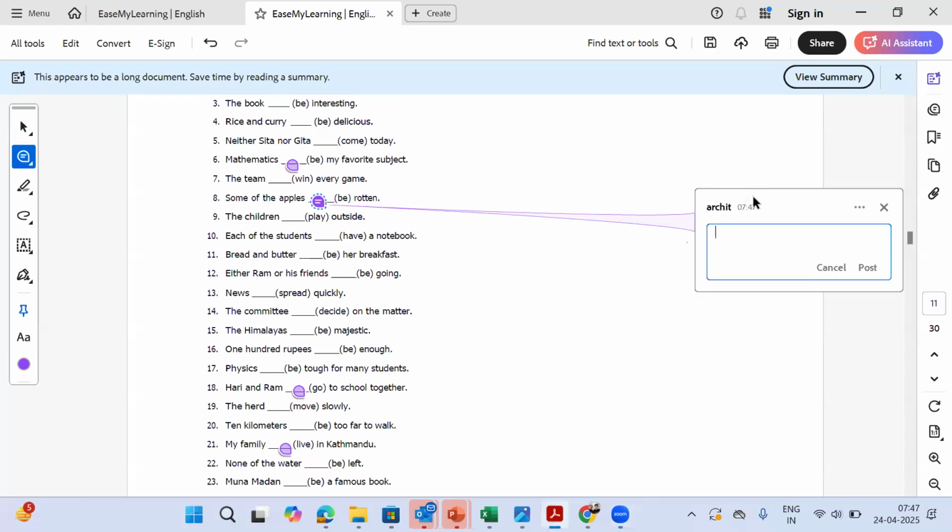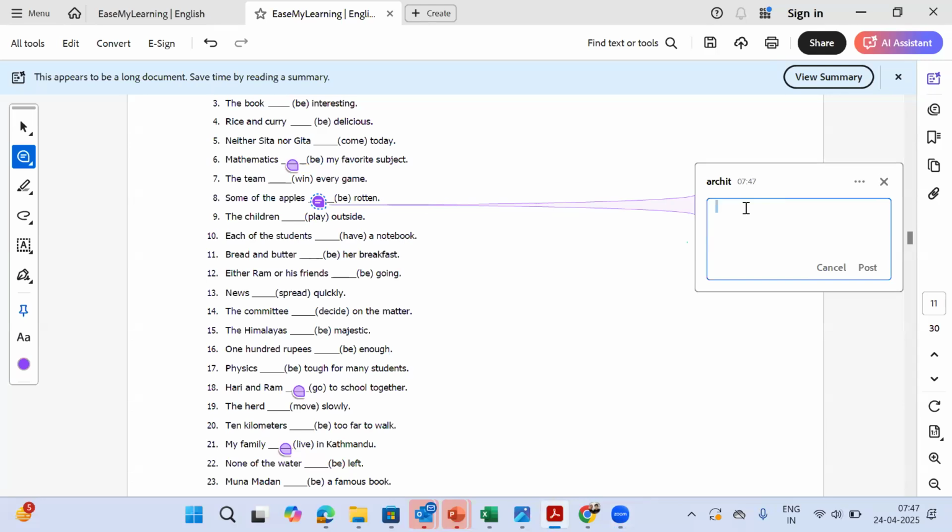So here there can be two answers actually. It can be either "are", which is the first and more obvious correct answer, but we can also say "were", as if we are referring to something in the past. So anybody who has given "are" or "were", we can give it to them.